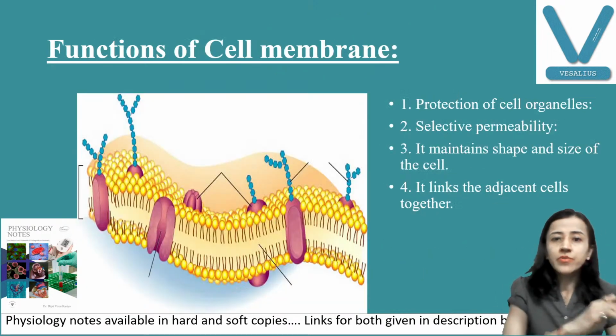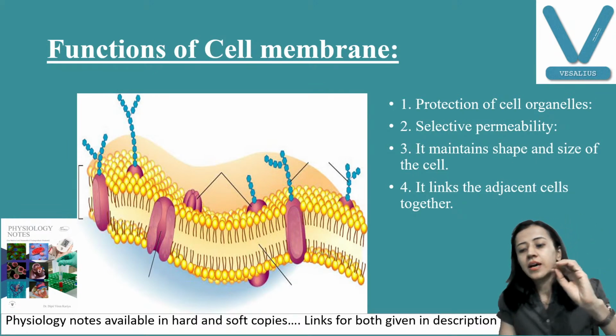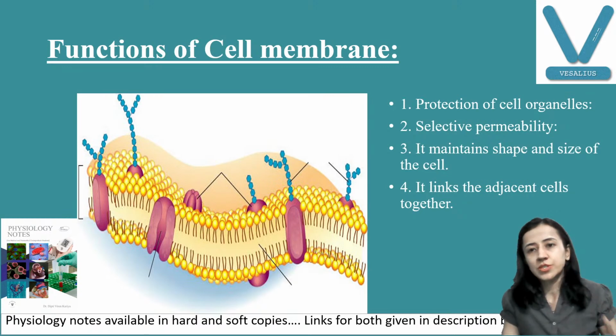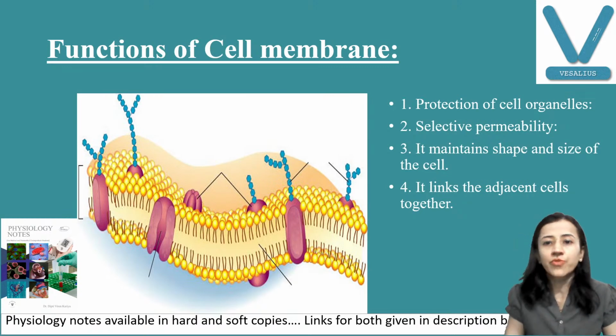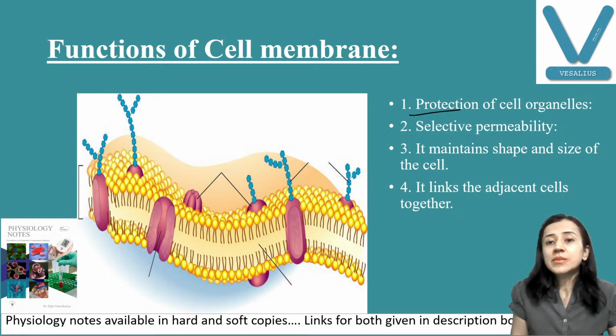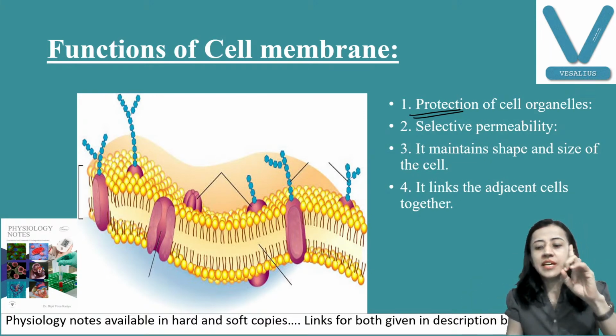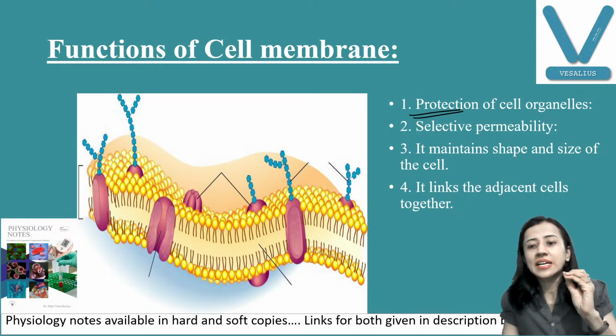Now we discuss the functions of the cell membrane. Total, all the organelles, carbohydrate, fat, and proteins, all the constituents. What are their functions? First, the general functions. One, it is a protective sheath. Protective sheath for all the organelles, because organelles are delicate structures, so they require protection. So the first function of the cell membrane is that it is a protective sheath.